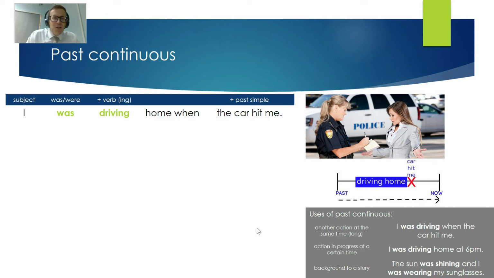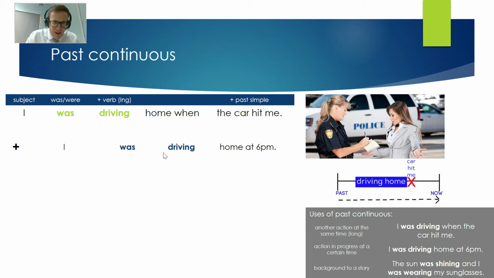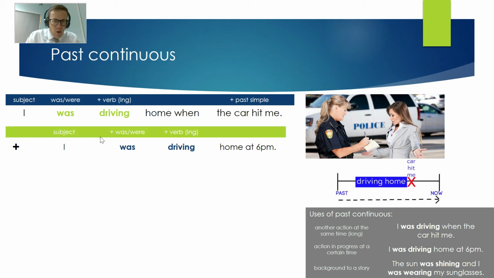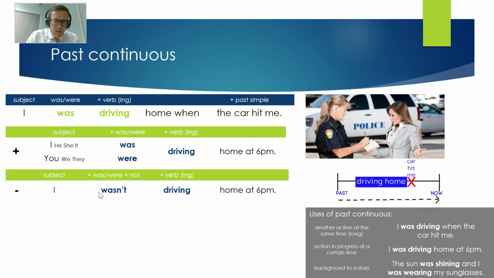So, how do we form the past continuous? So we have I was driving. This is subject, was, and the verb ing. I was driving. If we change it to you, we change to were. You were driving. And he is was and we is were. For the negative, we put not. I wasn't driving home at 6 p.m. And the same for you, you weren't driving home at 6 p.m. We put the not after was.